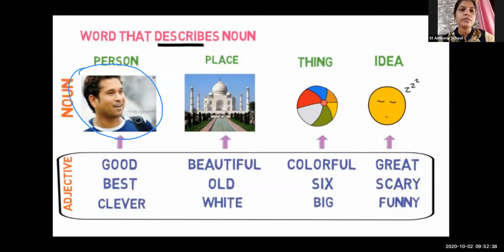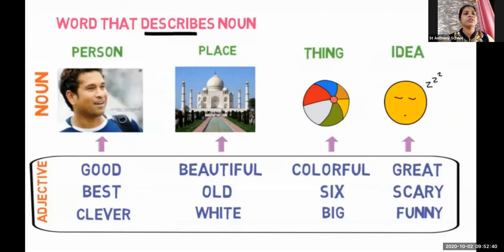Okay, let us see about the place. When we go to visit so many places, we identify the name, and we also remember or memorize the qualities. When we first see it, what is the color of that place, what is the structure, how did you reach over there, what are the surrounding areas, everything is mentioned. When you saw that, you felt beautiful, you felt amazing.